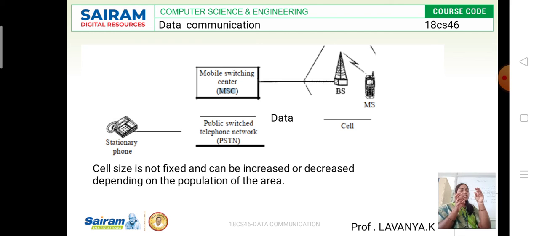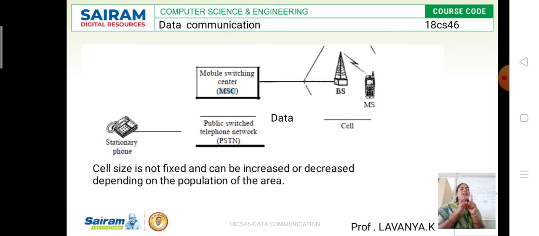So whenever the base station wants to communicate with another device, whenever the base station wants to send data, it is first going to send the data to the mobile station. The mobile station is controlled by the mobile switching center, because it has the visitor location records as well as the home location records.